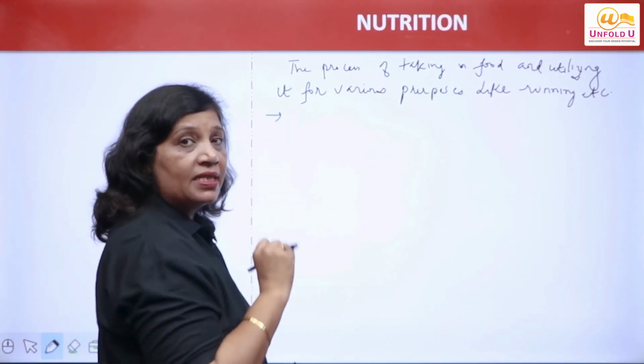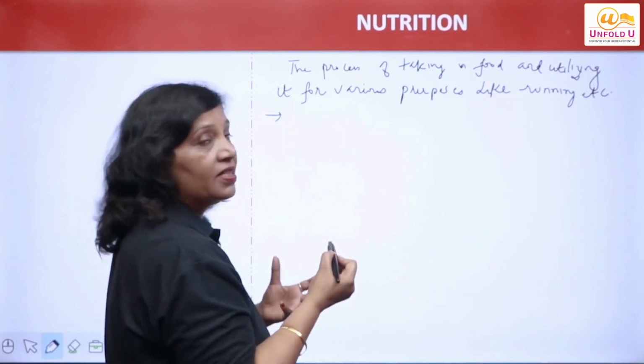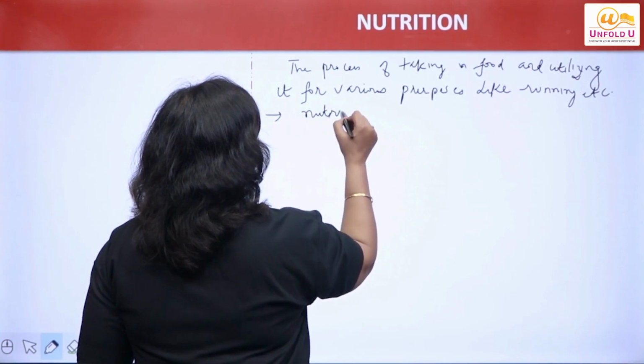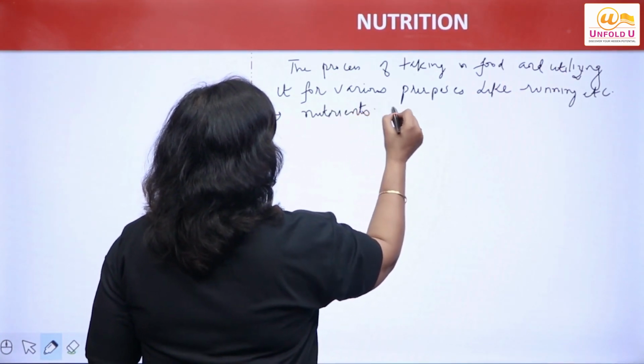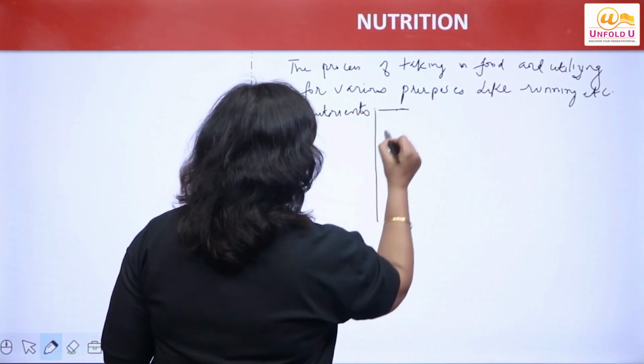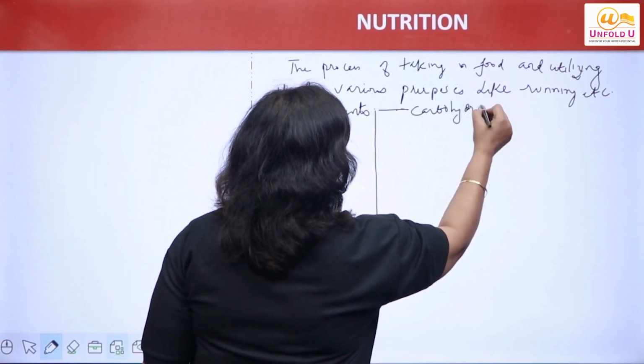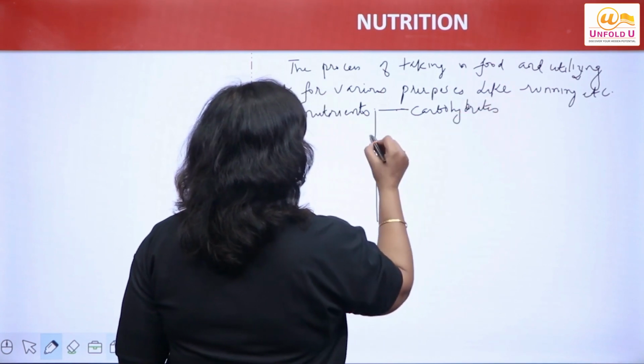What is present inside the food which gives us energy? We have nutrients present in the food. Nutrients are classified into 5 categories, which are carbohydrates, right?